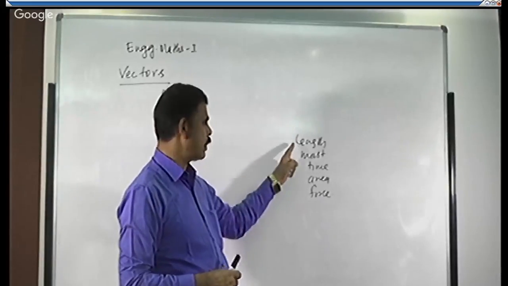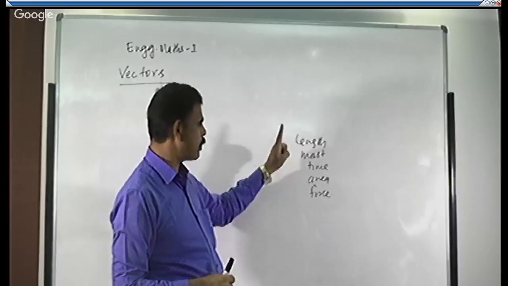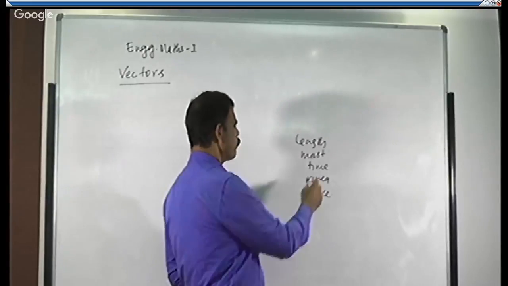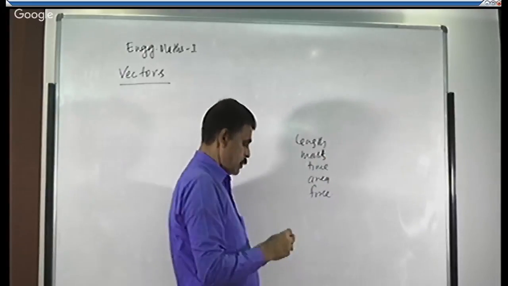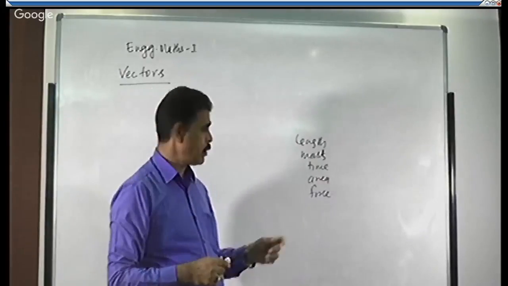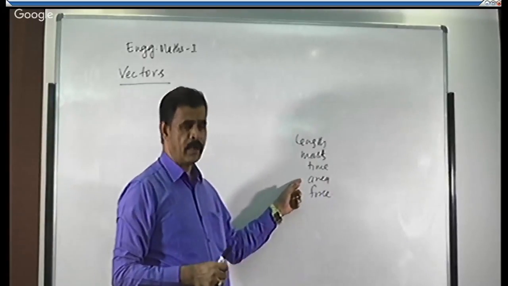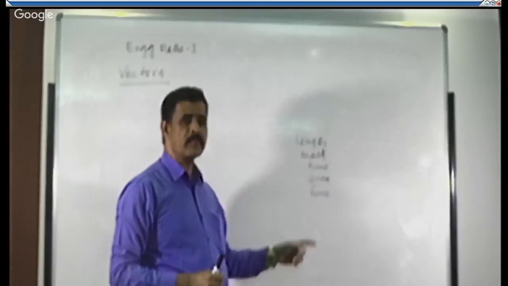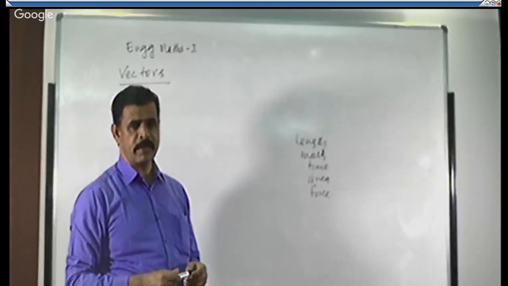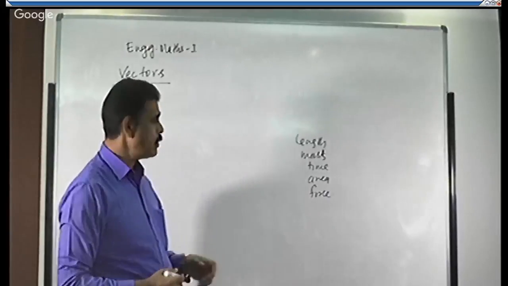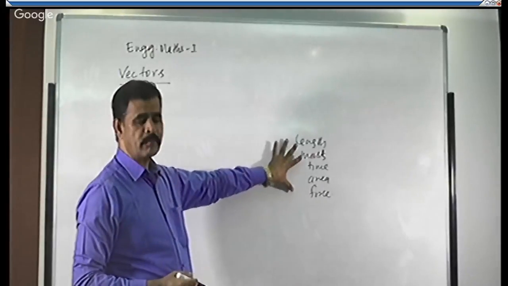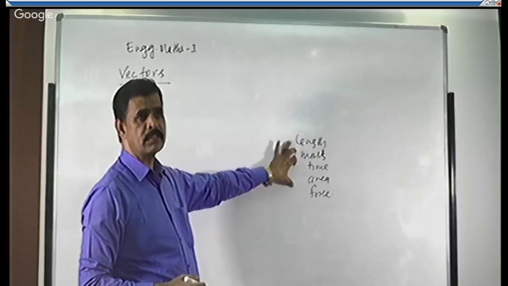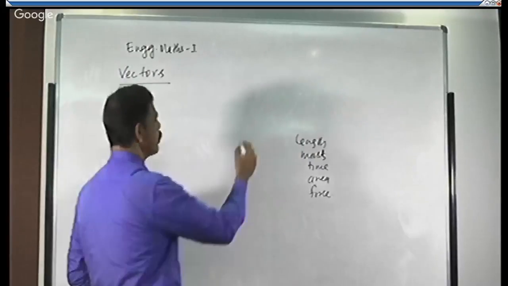We can measure length of any object, mass of any object, time of any duration, area of any room or anything, force, we can also measure how much force is applied on some object. All these things are measurable quantities, hence they will be called as physical quantities.